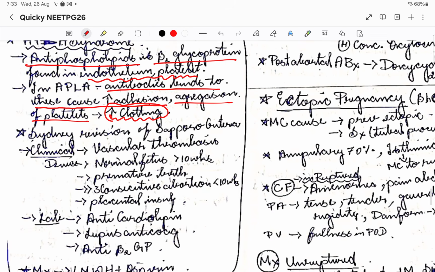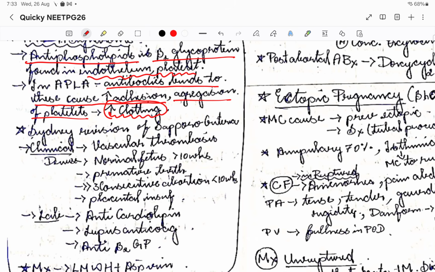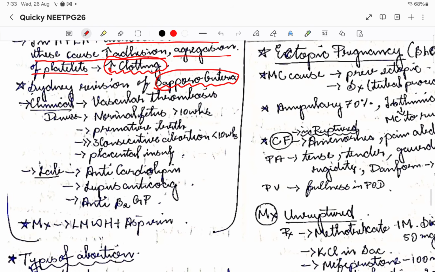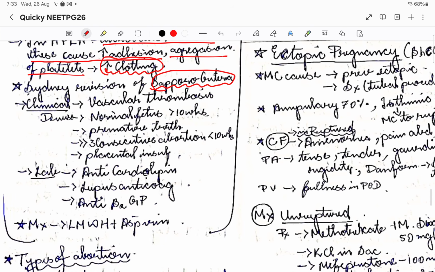There is a criteria for APLA syndrome called Sapporo's criteria. Please remember Sapporo's criteria. We can diagnose APLA syndrome based on Sapporo criteria by clinical and lab values. Clinically, there will be vascular thrombosis, a normal fetus loss at more than 10 weeks, a premature baby, 3 consecutive abortions at less than 10 weeks, or placental insufficiency. This is how we can clinically diagnose based on Sapporo's criteria.